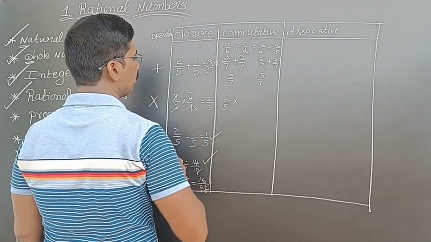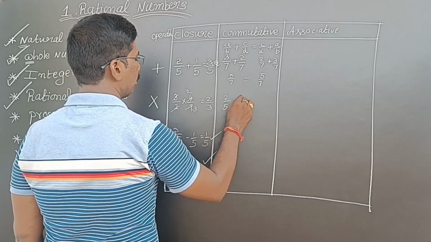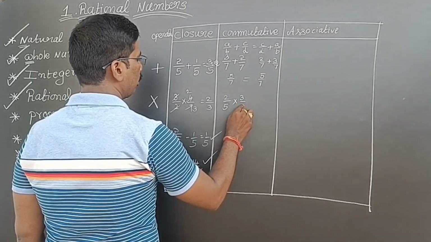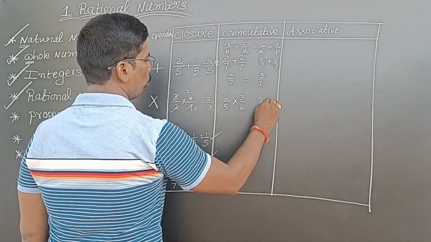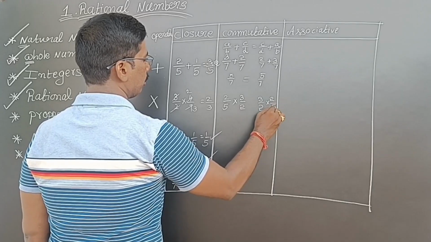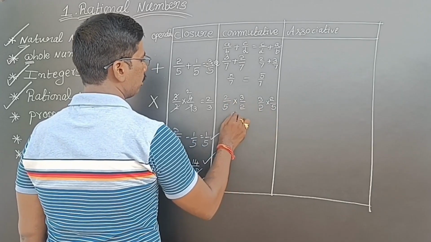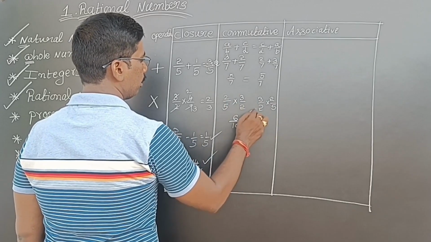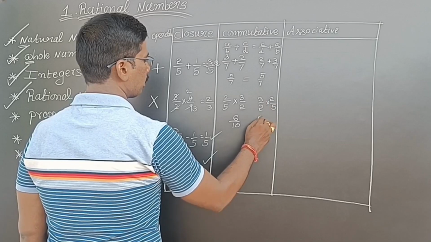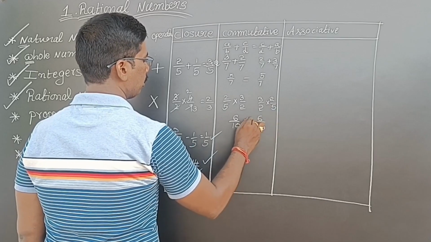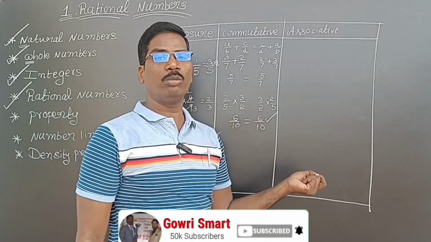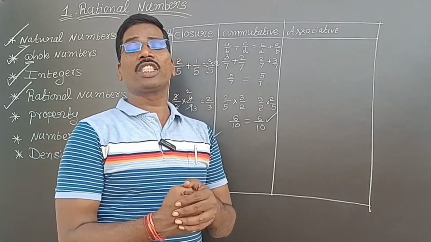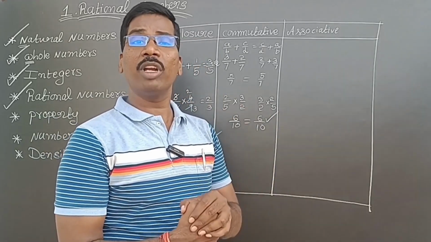2 by 5, 3 by 2. Here 3 by 2, 2 by 5. So 3 2s are 6, 5 2s are 10. Here also 2 3s are 6, 2 5s are 10. See, left side I am getting 6 by 10, right side also I am getting 6 by 10. Means commutative property is satisfied in rational numbers under multiplication.